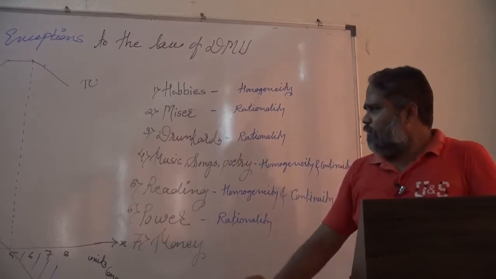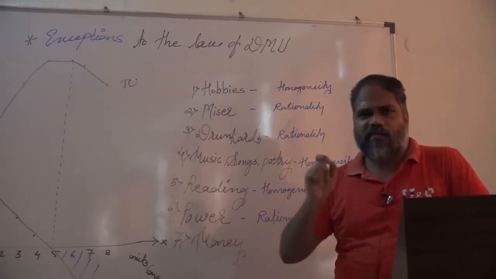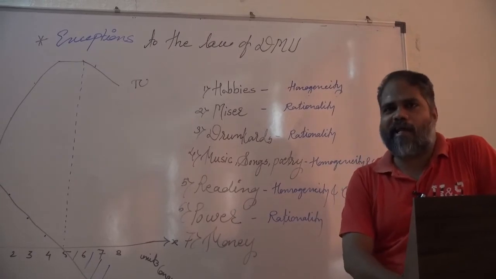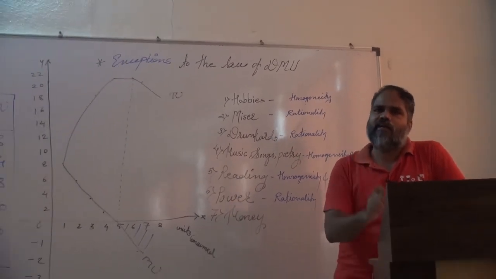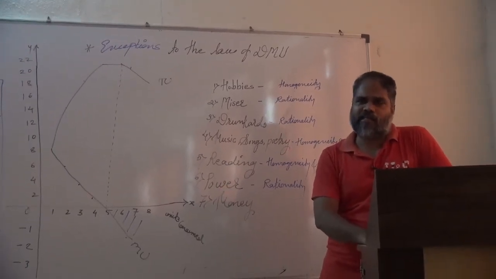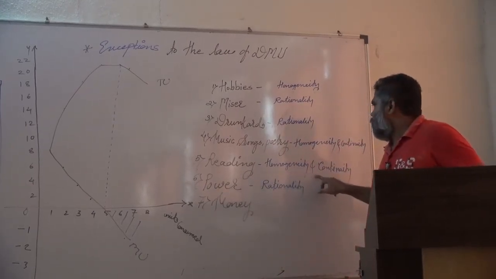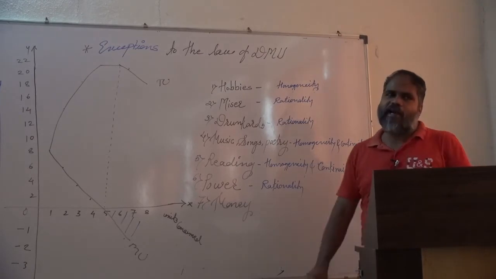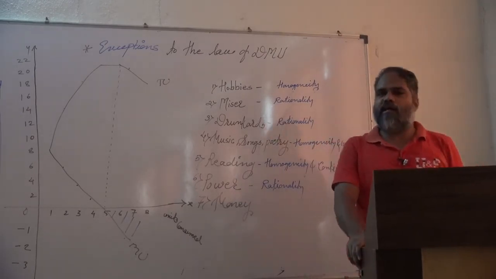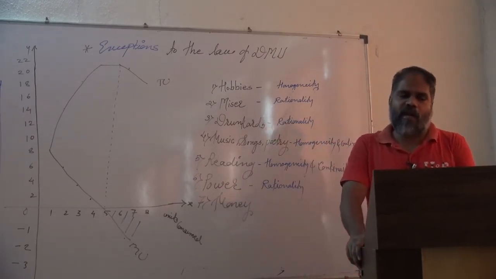But if the person reads the same book again and again, definitely it will give less satisfaction. So in case of reading, the condition of homogeneity and the continuity is violated, and therefore reading is also not a genuine or real exception to the law of DMU.